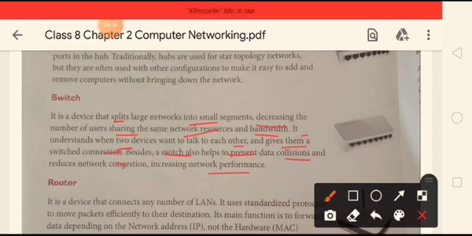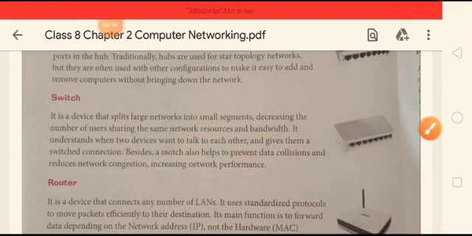And besides that, it also helps with data collisions. So the data that gets damaged or ruptured in between, it is used to prevent that also, and it also reduces network congestion, because it divides the main network into sub networks. So the network traffic is decreased, and the network performance is increased.